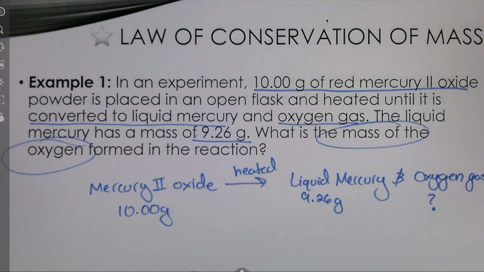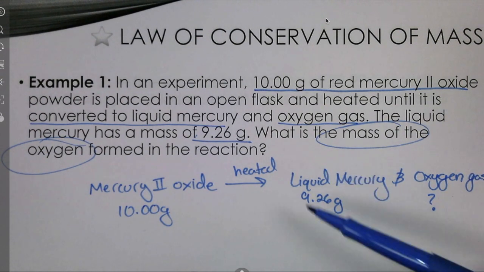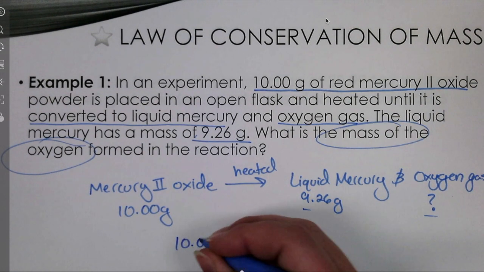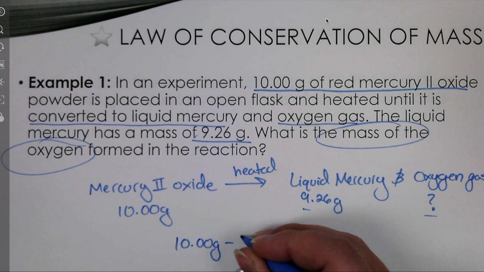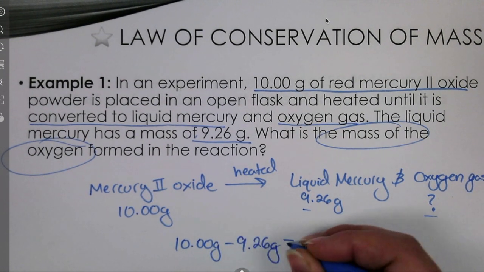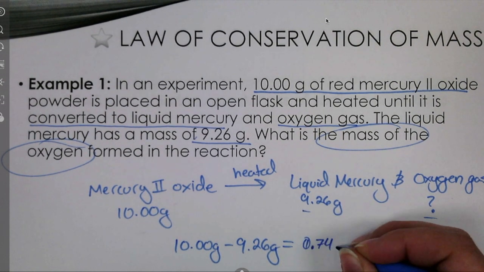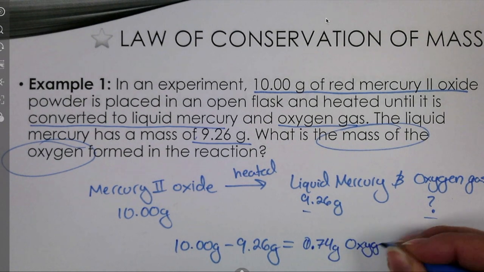Well, according to the law of conservation of mass, the mass of your reactants, whatever you start with in a chemical reaction, must be equal to the total mass of your products. So the mass of the liquid mercury and the mass of the oxygen gas have to both add up to 10 grams. So if I want to figure out just the mass of oxygen, I can just subtract. So I'd go 10.00 grams minus 9.26 grams, and I get an answer of 0.74 grams of oxygen.